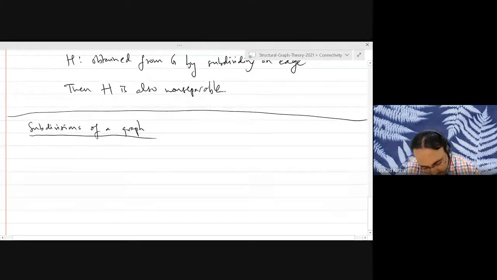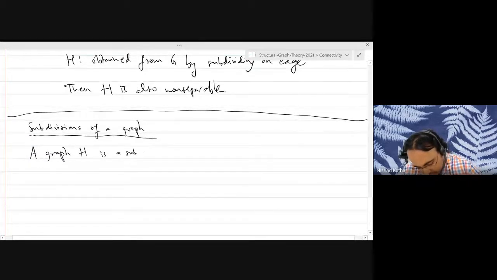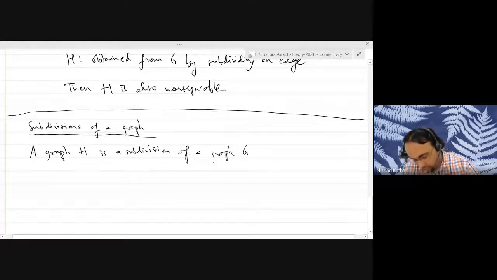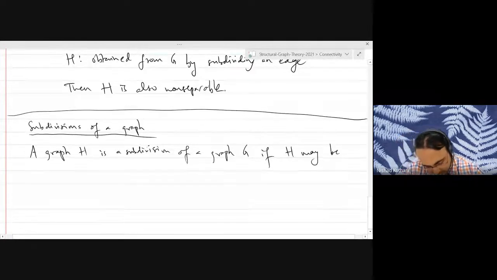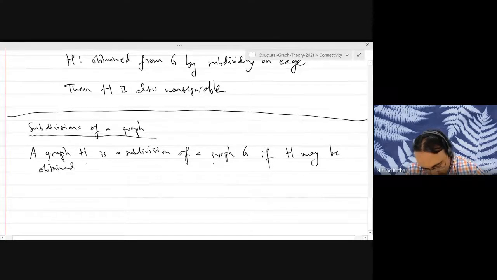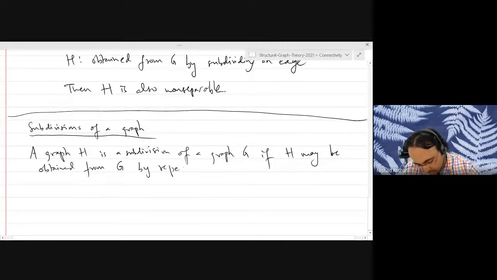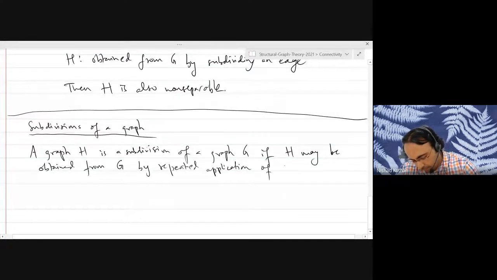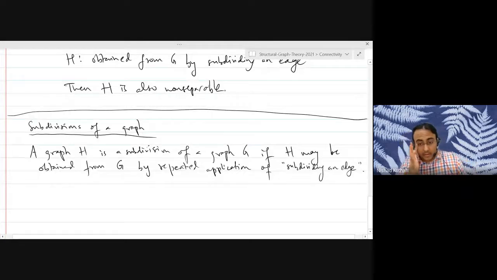We will say that a graph H is a subdivision of a graph G if H may be obtained from G by repeated application of the operation of subdividing an edge, which we defined above.